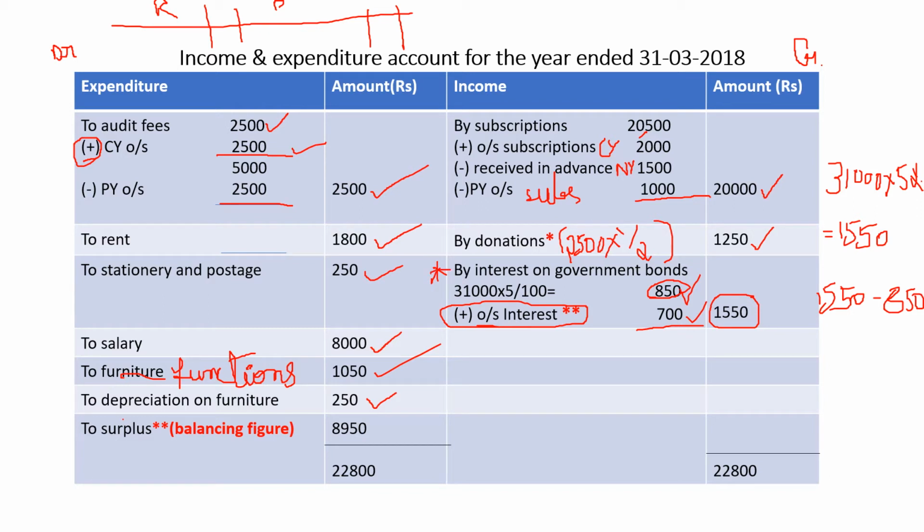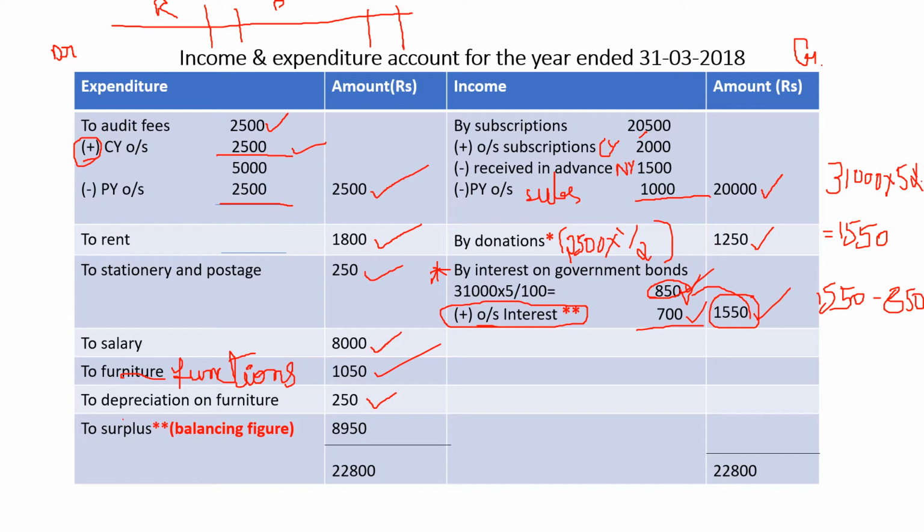Remember, interest on government bonds. In the asset side, 31,000 is given, 5% government bonds. What did you do? You calculated 31,000 into 5%. So the interest amount we should have got is 1,550. But the amount received in the receipts side, interest on government bonds, is only 850. Which means outstanding interest, how much is yet to receive? 1,550 minus 850, that is 700.